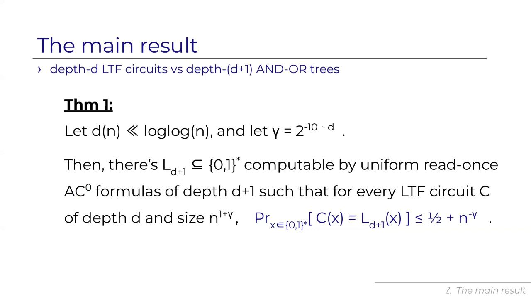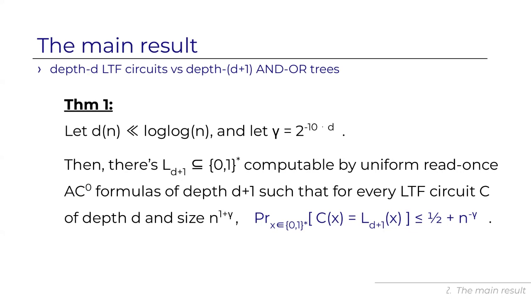So we show that there is a function L sub D plus 1, computable by uniform AC0 of depth D plus 1. In fact, it's read once AC0 formulas, such that every LTF circuit C of depth D and size n to the 1 plus gamma fails to compute this function. In fact, it fails to compute it even on average. It succeeds on at most half plus n to the minus gamma of the inputs.